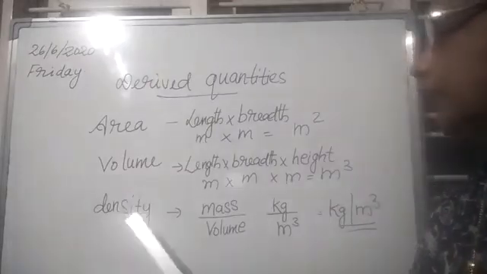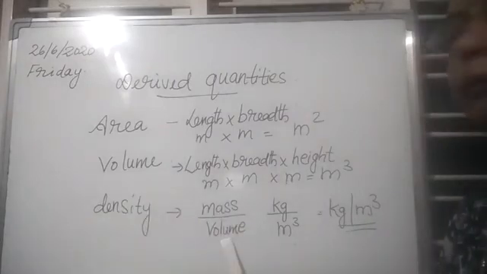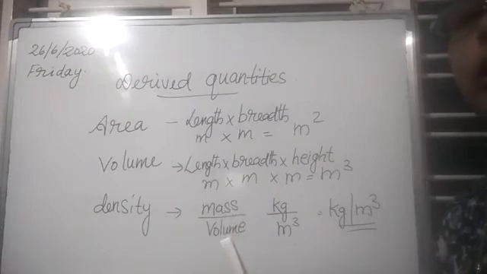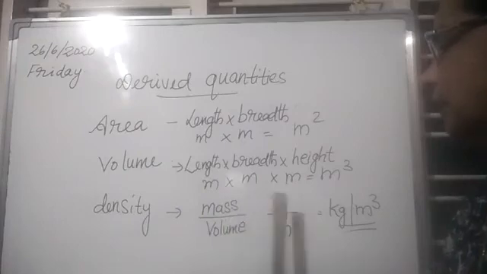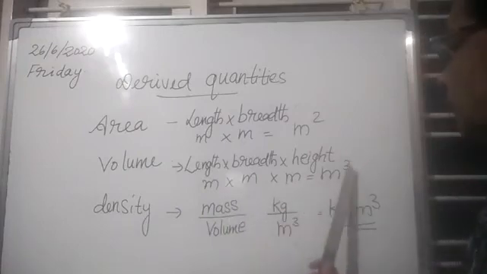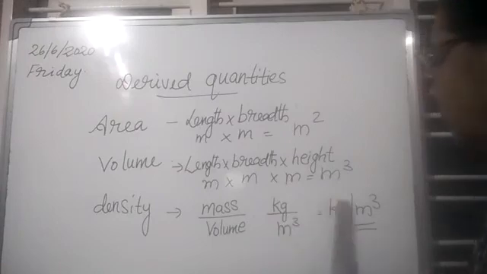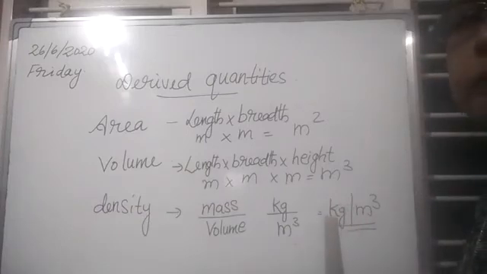And density, we can calculate it by mass by volume. The density is the mass of an object divided by its volume. So mass by volume is the density, and mass is in kilogram, volume in meter cube, already we have written, isn't it? So kilogram per meter cube is the SI unit for density. That also, kilogram is a fundamental quantity, isn't it?